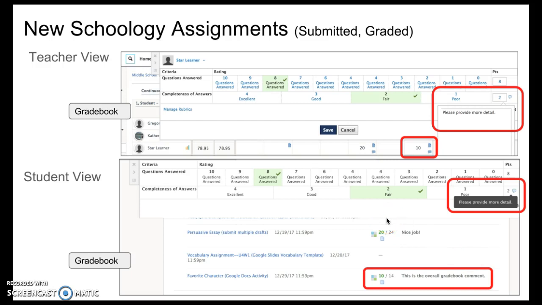When you go to the gradebook, it's similar to the other assignment types. The teacher has the score and a link to the assignment or comments. When they click on the rubric, you can see that the rubric pops up and you can put in comments for each criteria. Student would see the same thing. They click on the little rubric, the rubric pops up, and they can see the comments in the gradebook view as well as the overall score.